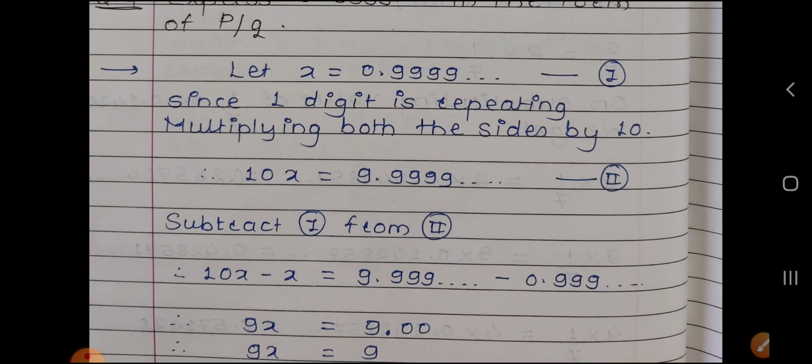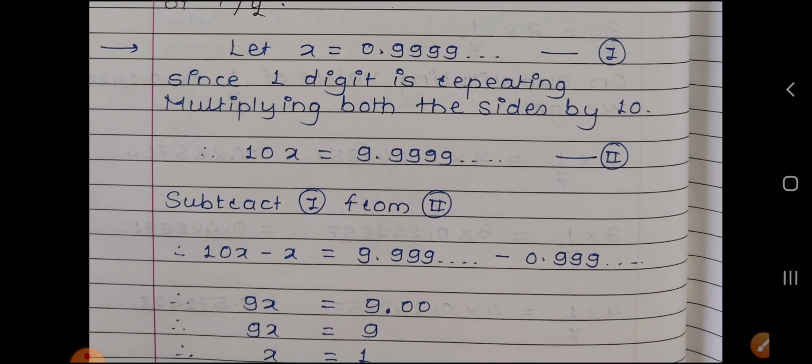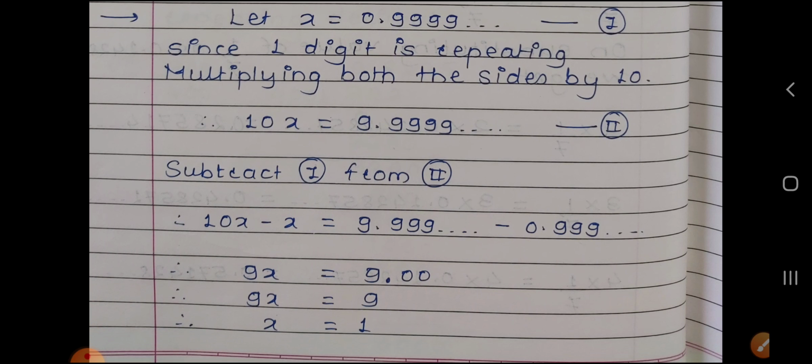Therefore 10x minus x is equal to 9x, so we get 9x equal to 9.0000, that is, 9x is equal to 9. If we divide both sides by 9, we get x equal to 1. If we observe here, we considered the value of x as 0.999, and here we get the value of x as 1.